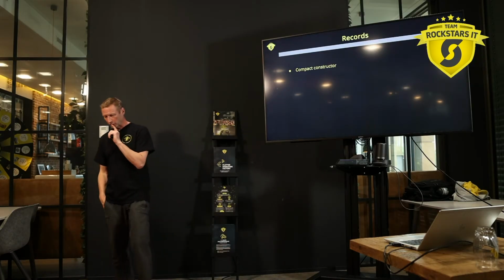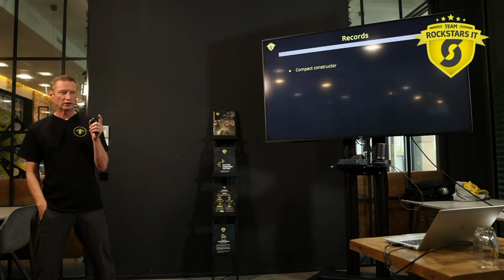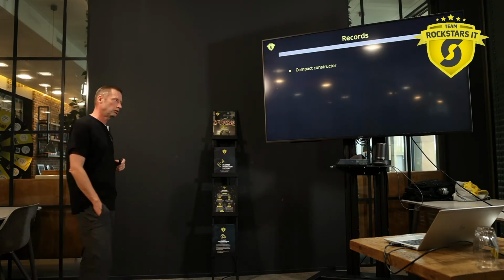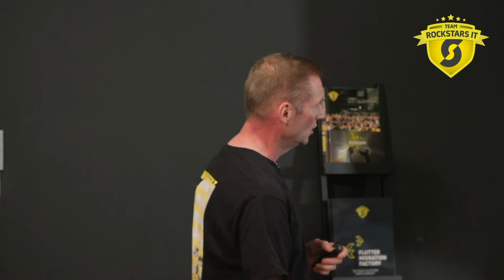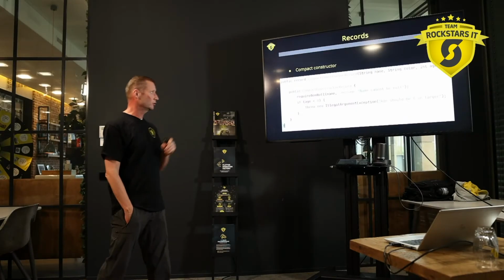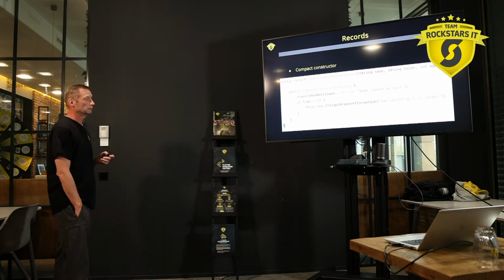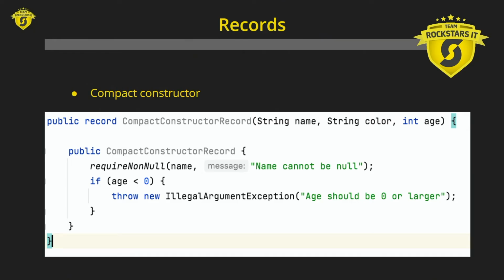Still, if you want to create a record, you might want to do some validations, but we just said that the compiler automatically creates the constructor. So they came up with this thing called a compact constructor, which looks like this, and basically you can use it to validate the arguments with which the record is created.